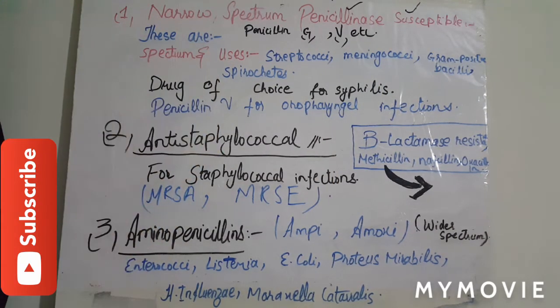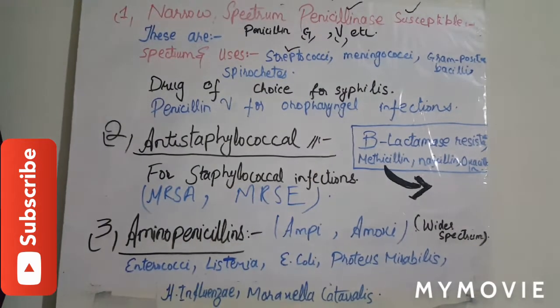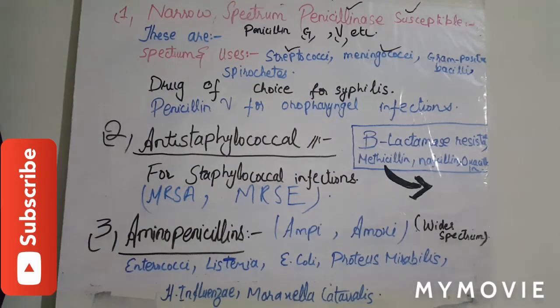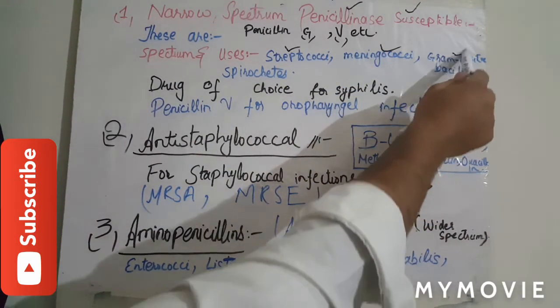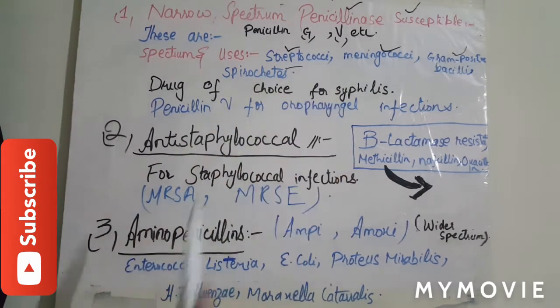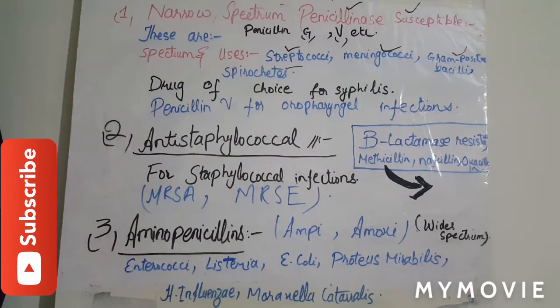Spectrum and uses. These drugs are used against susceptible streptococci, meningococci, gram positive bacilli, and spirochetes. But these drugs are not suitable for the infections that are caused by gram-negative bacteria.